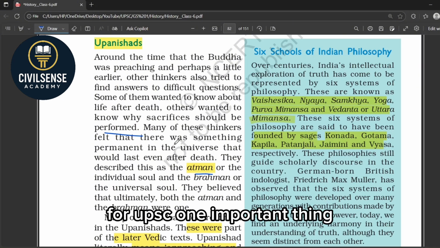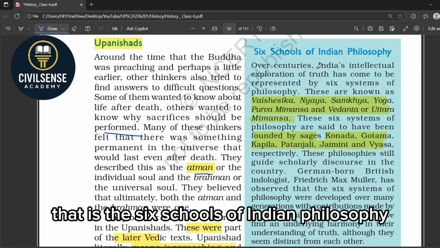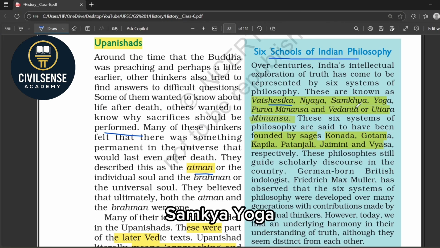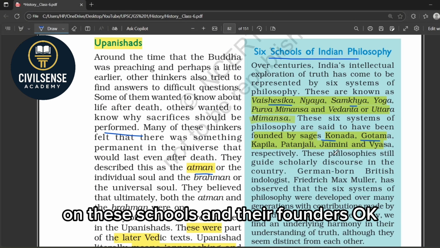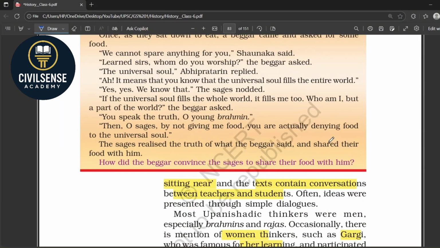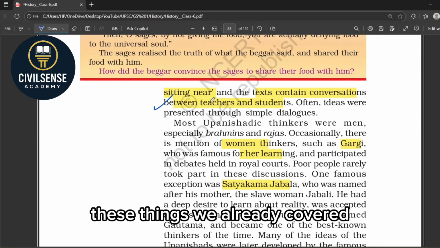For UPSC, one important thing is the 6 schools of Indian philosophy, and that is Vaisheshika, Nyaya, Samkhya, Yoga, Purva Mimamsa, Vedanta. These were founded by sages, that is Kanada, Gautama, Kapila, Patanjali, Jaimini and Vyasa. And please note this, UPSC prelims is allowed to ask MCQs on these schools and their founders. Okay, these things we already covered.